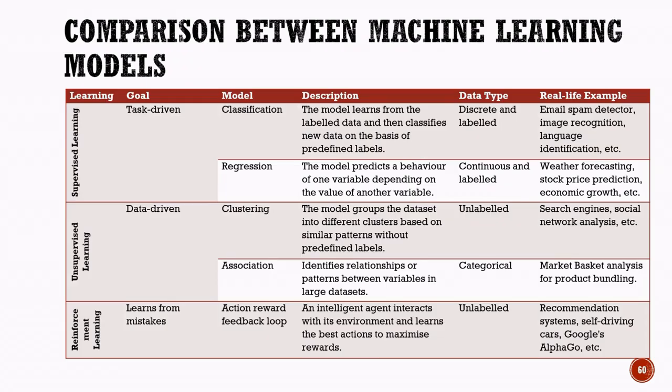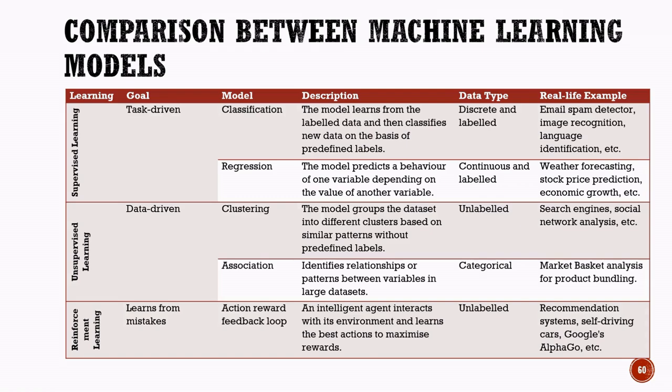Association identifies relationships and patterns between items in large datasets. It is widely used in market basket analysis to discover products that are frequently purchased together. This model mainly works with categorical data. Finally, reinforcement learning follows a reward and feedback approach.